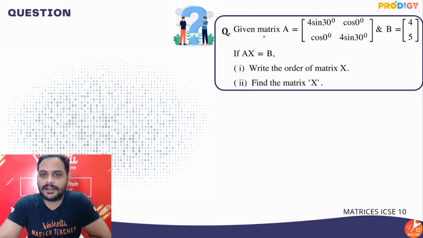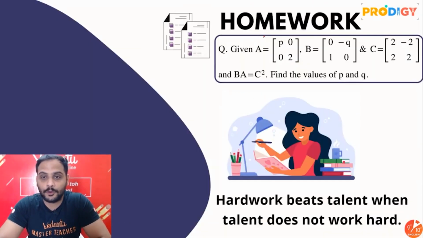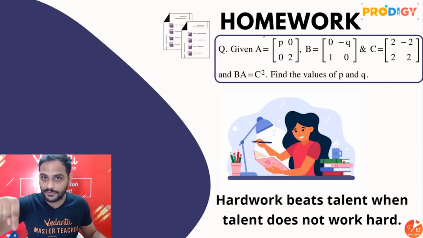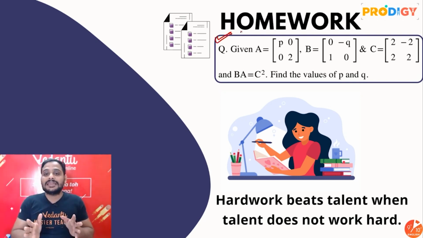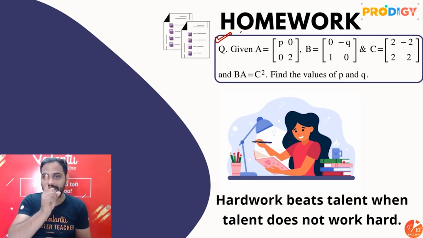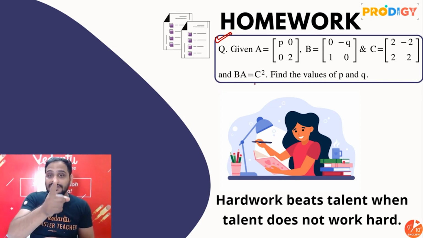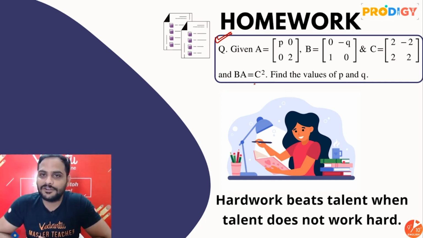Okay, so this is all in this one short session. I hope all of you understood this, and if you want to be our homework star, don't forget to write the answer in the comment section. Given A, B and C, BA is equal to C square. Understand one thing, it is BA. So don't just write A into B, it is B into A is equal to C square. Find the value of p and q.